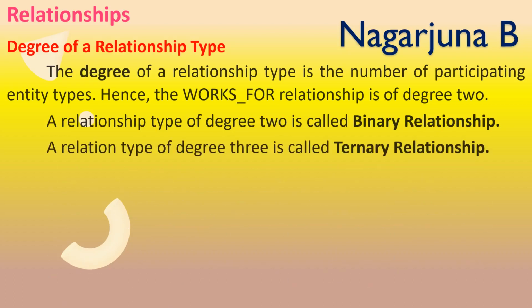A relationship type of degree 3 is called a ternary relationship. That means to form the relationship, three entities will be involved. Such a relationship is called a ternary relationship.